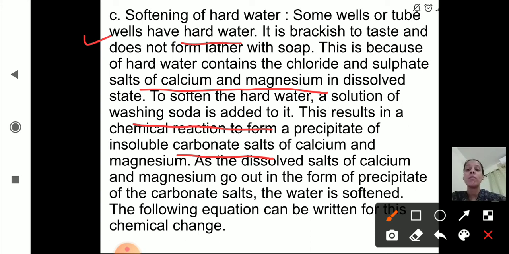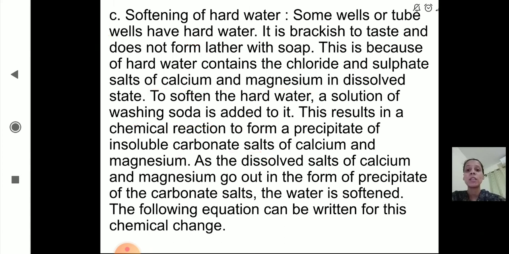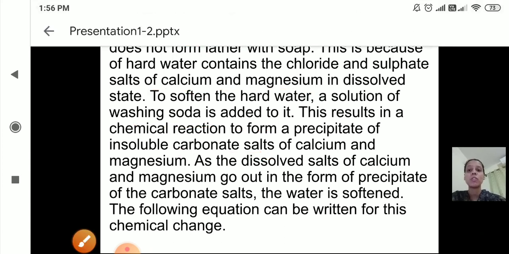This results in a chemical reaction forming a precipitate of insoluble carbonate salts of calcium and magnesium. As the dissolved salts go out as a precipitate of carbonate salts, the water is softened. Now we will see the word equation for this.